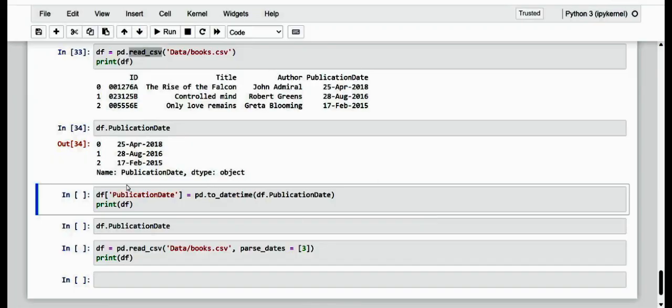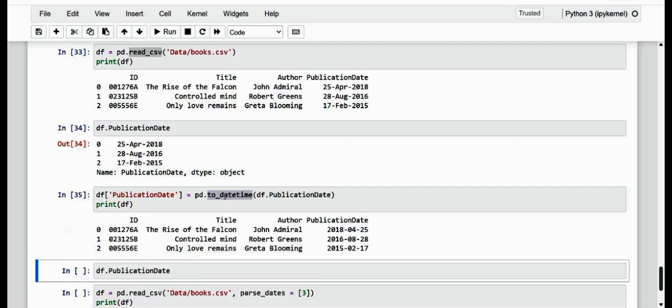So if I specify the publication date and go for to_datetime, kindly observe what we get. As you can see, the data is now datetime64, of course.